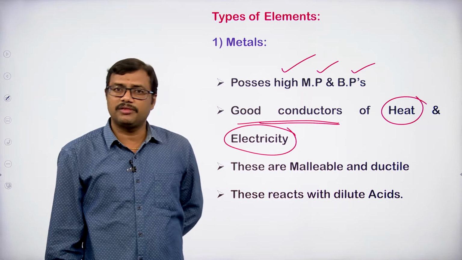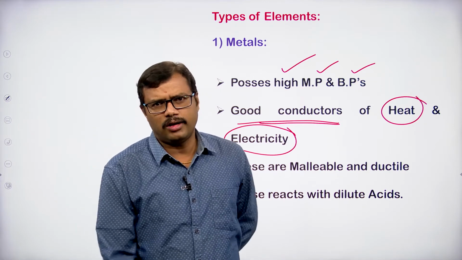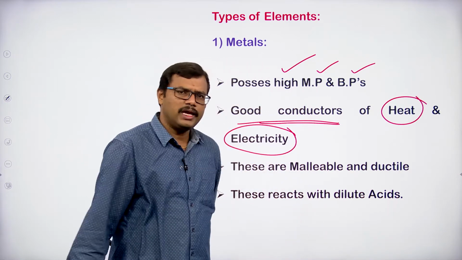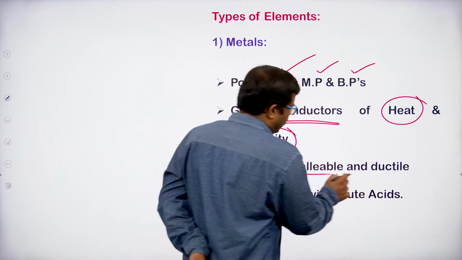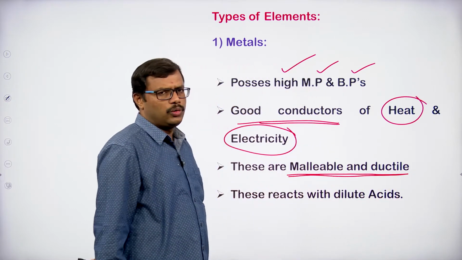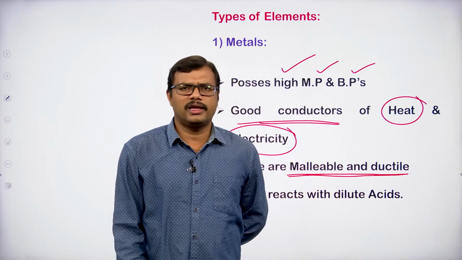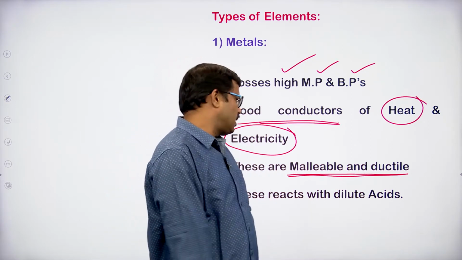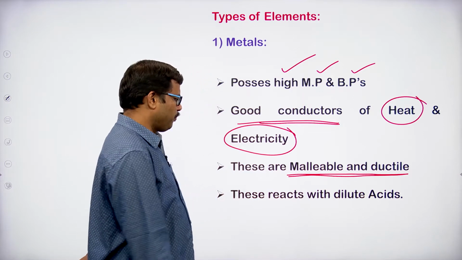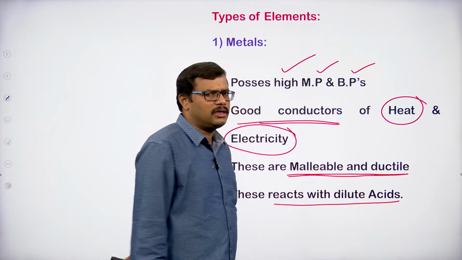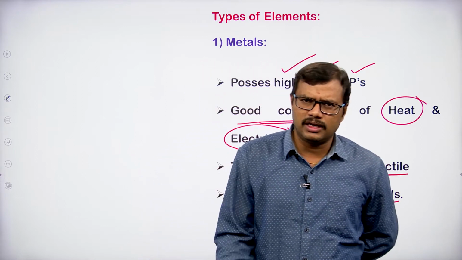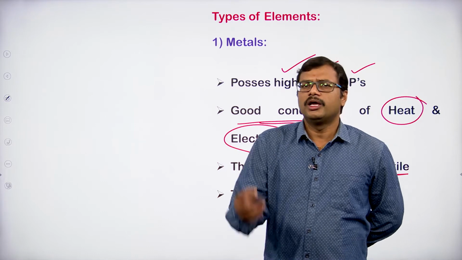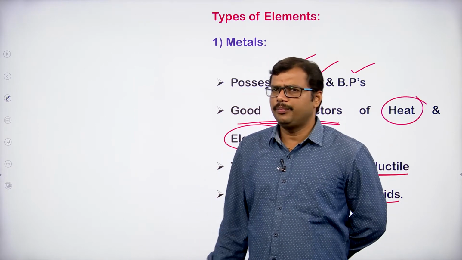Because of the presence of free electrons in metals, they can conduct electricity and they can conduct heat. Okay. These are malleable and ductile. So, they can be converted into very thin sheets, or even into very thin wires. Okay. So, the properties can be taken as malleable and ductile. These will react with the acids. As the metals react with the acids, they liberate hydrogen gas.